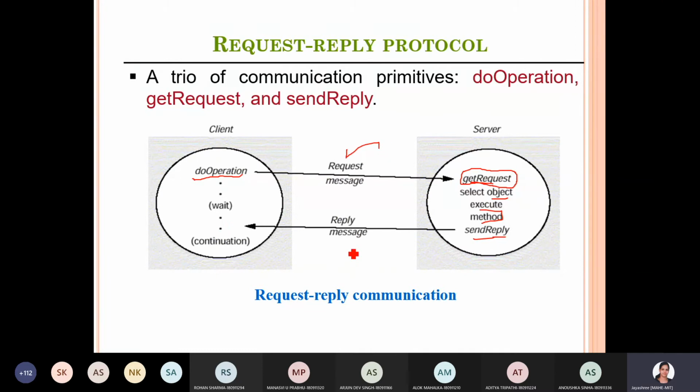You can see the request message here and the reply message here. This is the request reply protocol. The three primitives used are do operation, get request, and send reply.